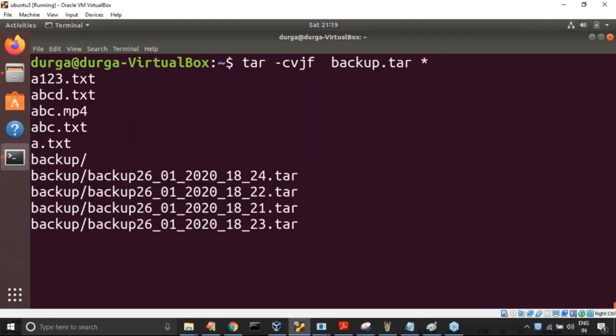Yes, the performance of gzip is better when compared with bzip2, but you can expect more compression with the bzip2 algorithm. Let it run.